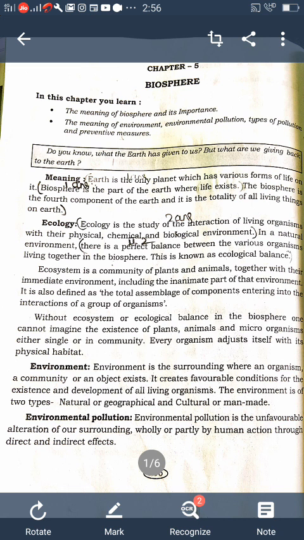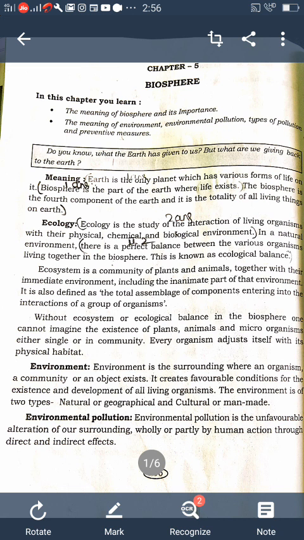Understood? So these are all the bad effects on earth. Next, you also see acid rain. In some places there is acid rain. Acid rain contains a high amount of acids, particularly sulfuric acid and carbon monoxide. It is caused when the rain drops pass through the polluted atmosphere. Acid rain damages forests, agricultural crops and also buildings and monuments.